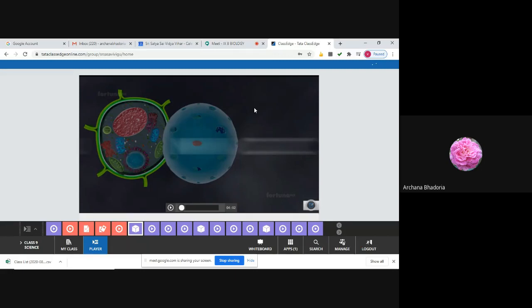Then the next question, you write down: describe the structure of the nucleus with a diagram. And the last question: write the functions of the nucleus.